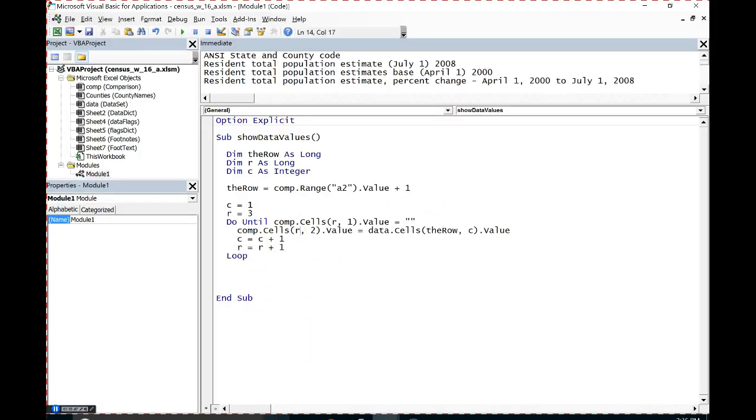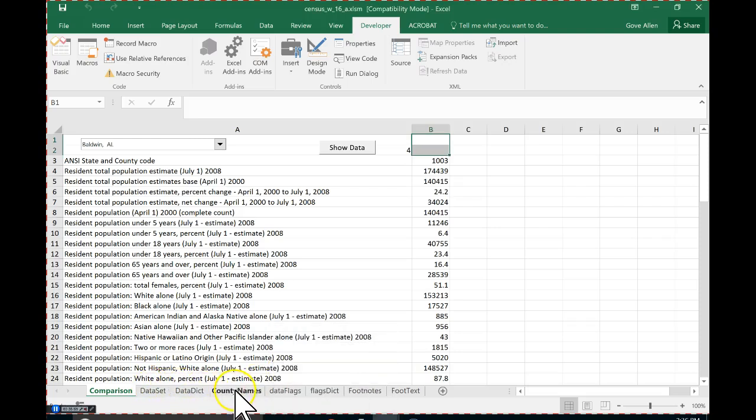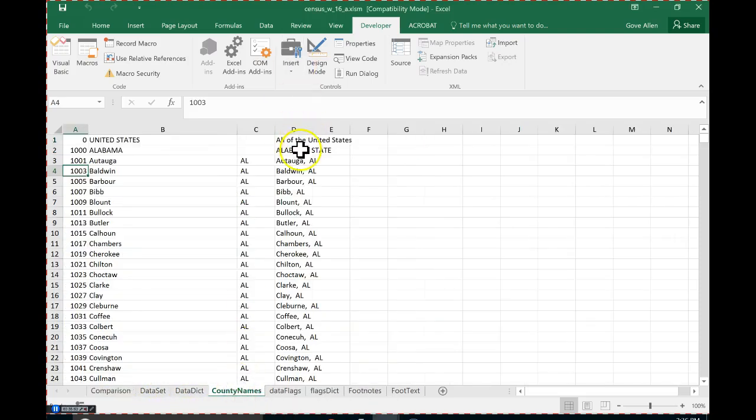Let's see. So I've got that row. Where am I going to look to find it? Over here on the county names, I should just be able to come to the row. This was the row -1. And then pull in the name of the county here from column 2 and the state from column 3. That should do the trick.